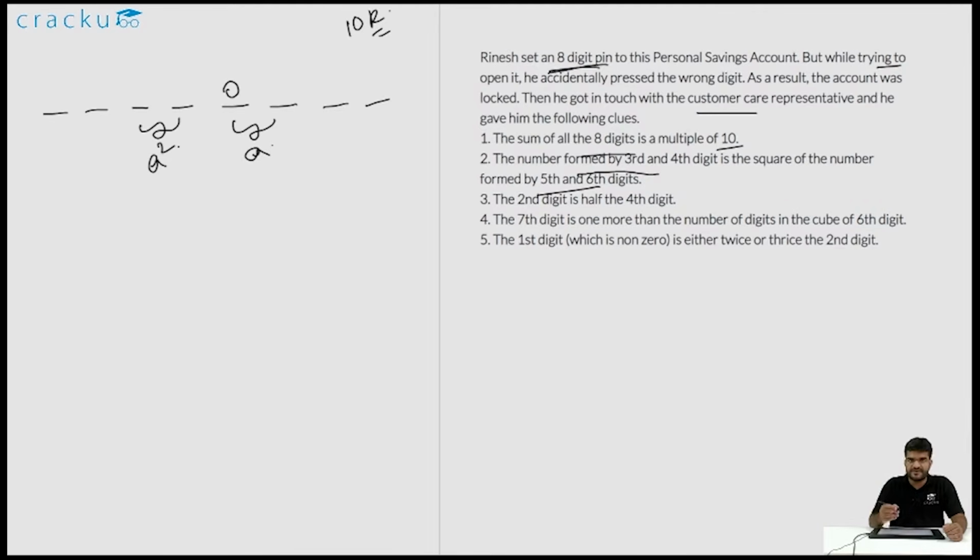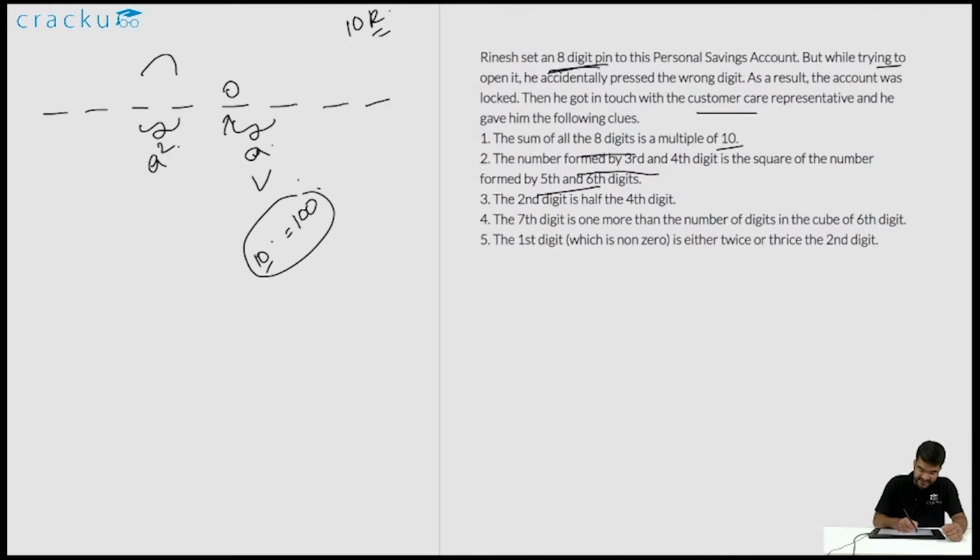Why is this the case? Because if the fifth digit is 1, if the fifth and the sixth digit form a 2-digit number, its square will be 3 digits. The smallest 2-digit number is 10 and the square of 10 is 100. But we know for sure that the square of the number has only 2 digits, that is the third and the fourth digits. This would imply that the fifth digit is 0.